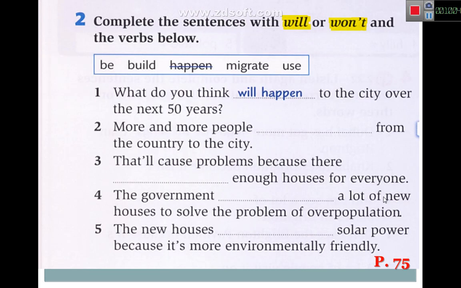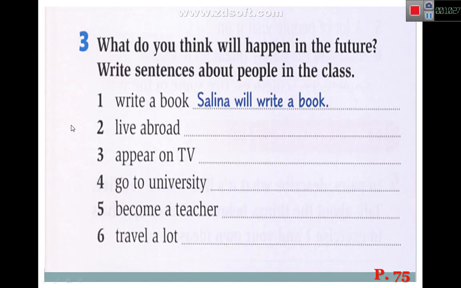And this one, an exercise to complete the sentence with will or want and the verbs below: be, build, happen, migrate, and use. This one will be your homework, please. What do you think will happen to the city over the next 50 years? And try to continue this. It will be your homework, okay? We're gonna check it in the next lesson, but this one I'm gonna do with you.